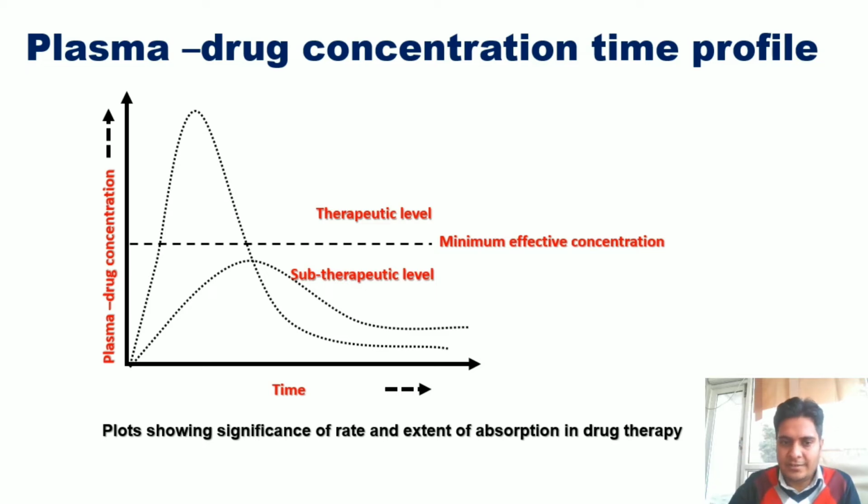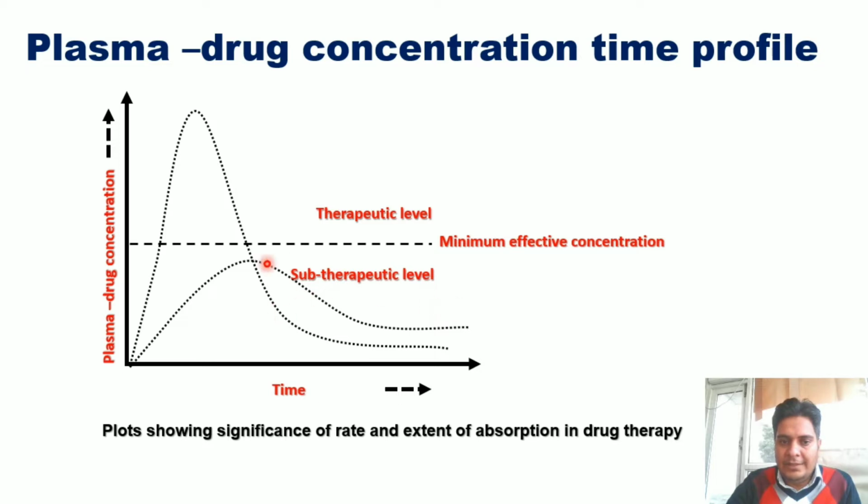And in the second case, the rate is slow and the extent is the same.